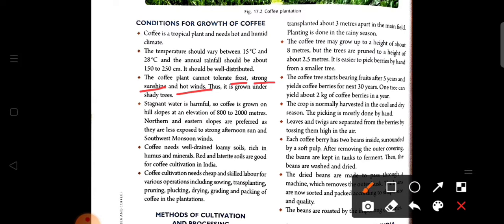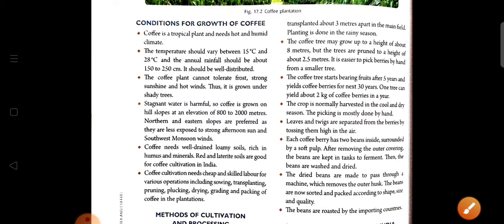We know that frost can harm any type of crop, and coffee also does not tolerate strong sunshine and hot winds, like tea. Thus it is grown under shady trees. It is the same as tea cultivation, where the coffee plants are also grown under shady trees.